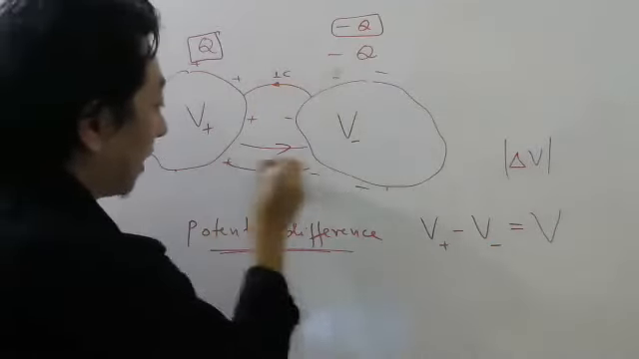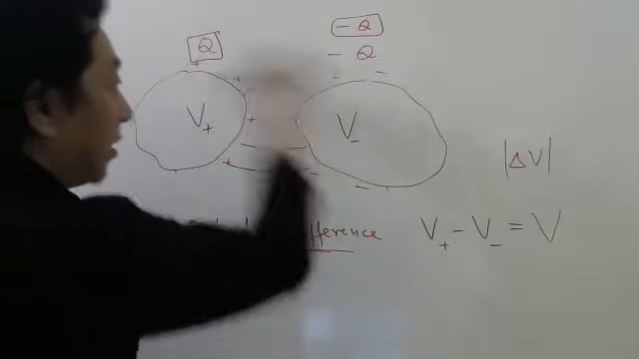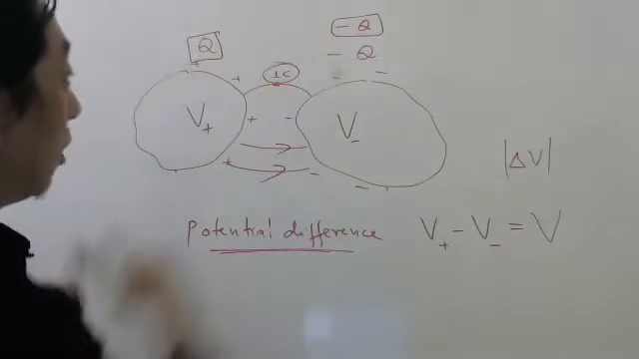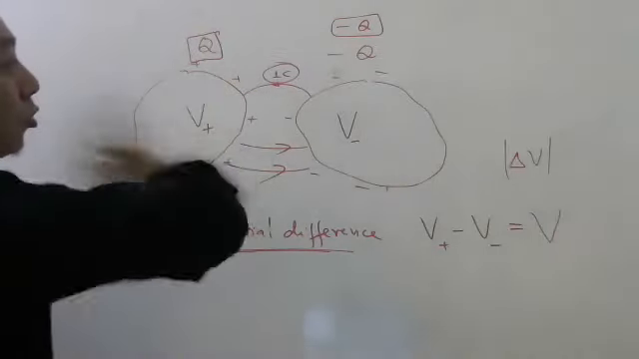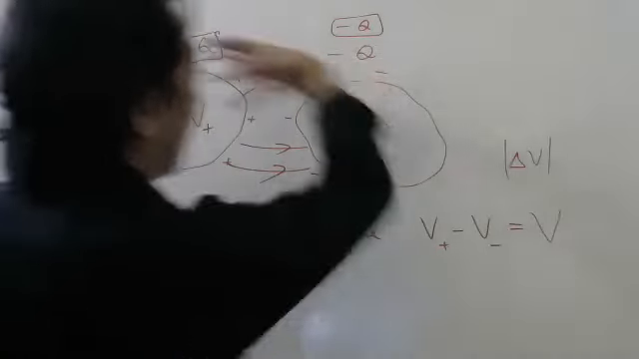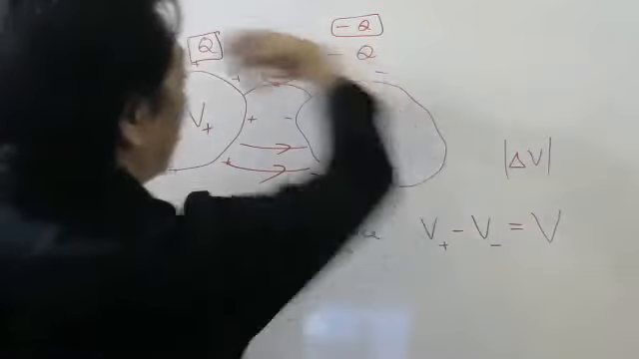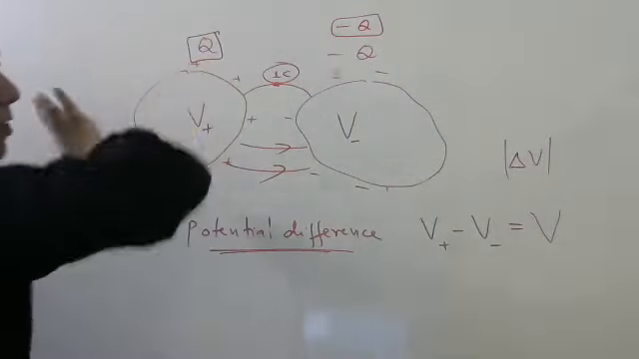Electric field will be this way, now. Against the electric field, I am bringing, imagine, this 1 coulomb. When I bring this 1 coulomb, what is happening? See, this plus Q is saying, hey, go back. This minus Q is saying, come back. So minus Q is attracting this side, plus Q is repelling that side.